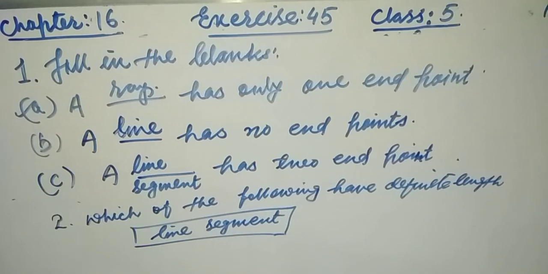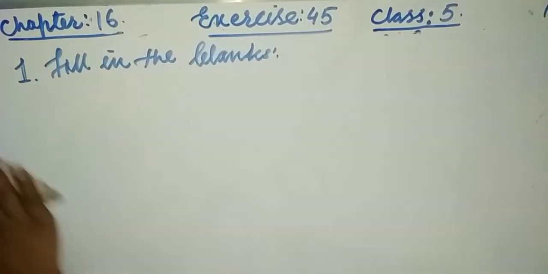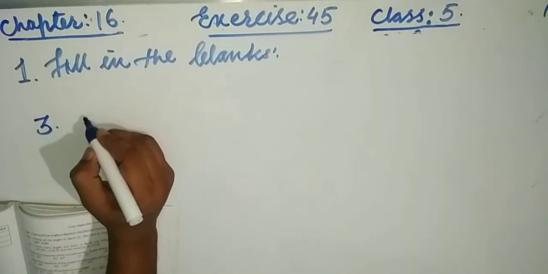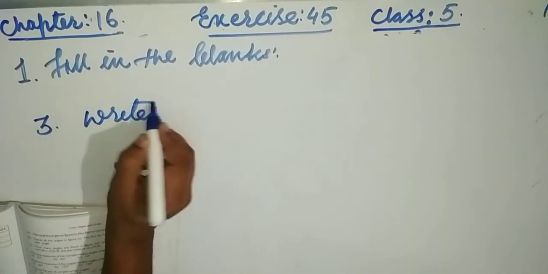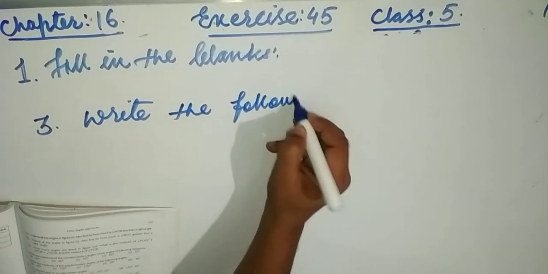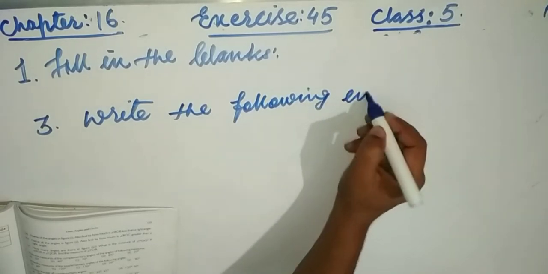Now the next, third question: write the following in symbols.